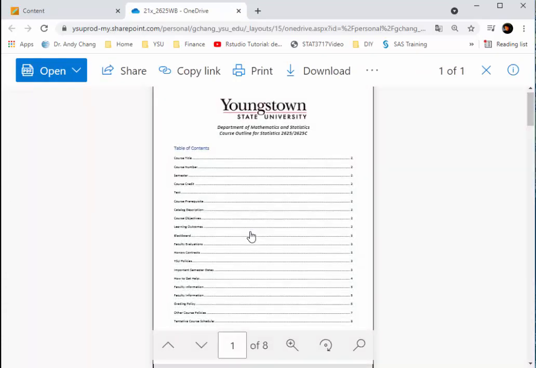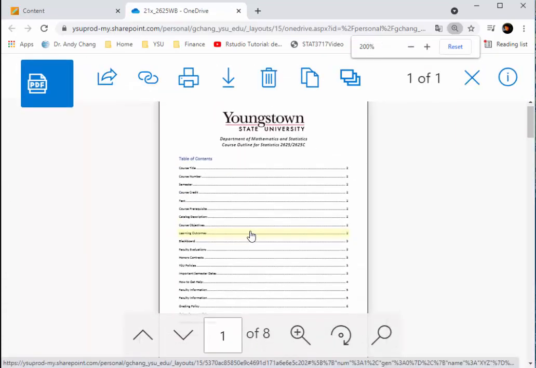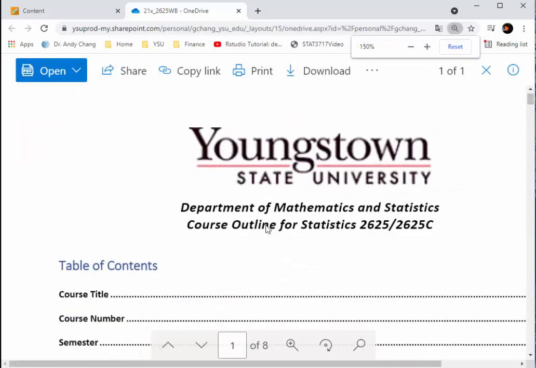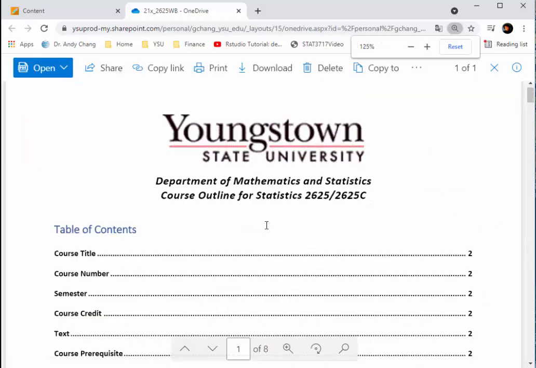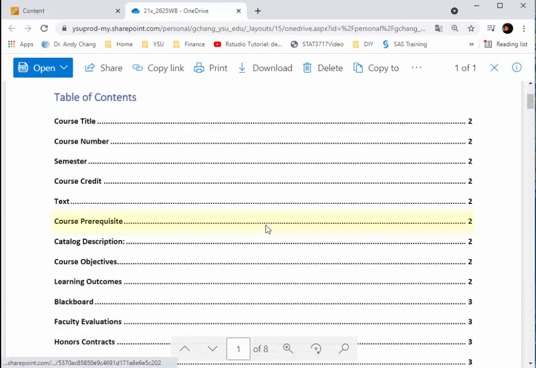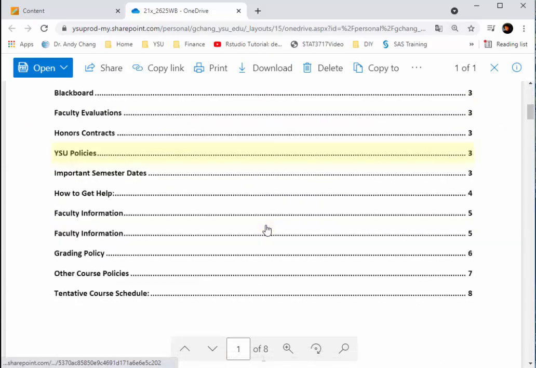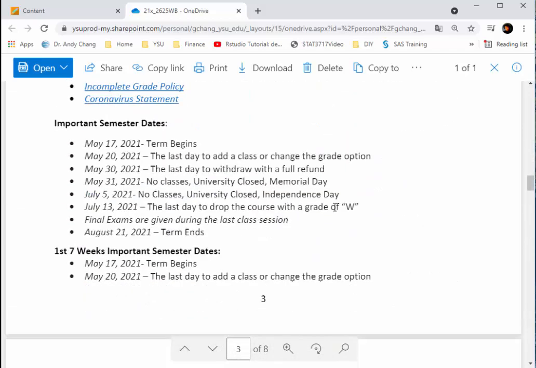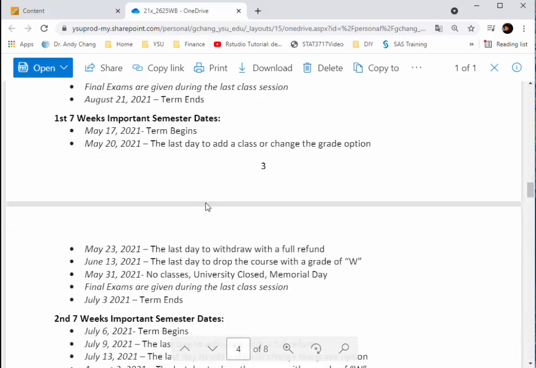In this course, we will use Bullman's book, and after you sign up for the ALEX system, there will be an online ebook in the ALEX system. In the syllabus, you can see some important dates during the semester, and watch for the last day to withdraw from the class with a W, just in case you feel that you cannot handle this course and it's about to fail. But before you take such an action, please consult with me before making a decision.